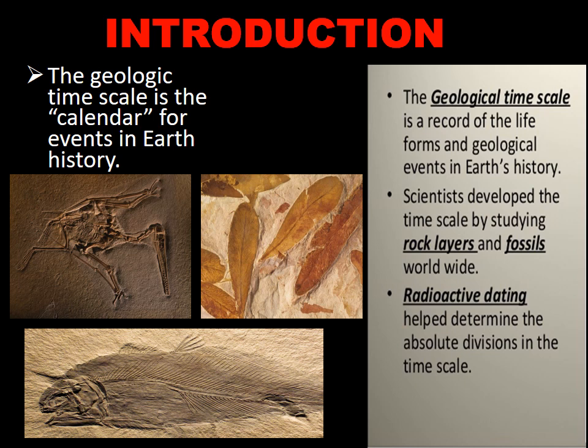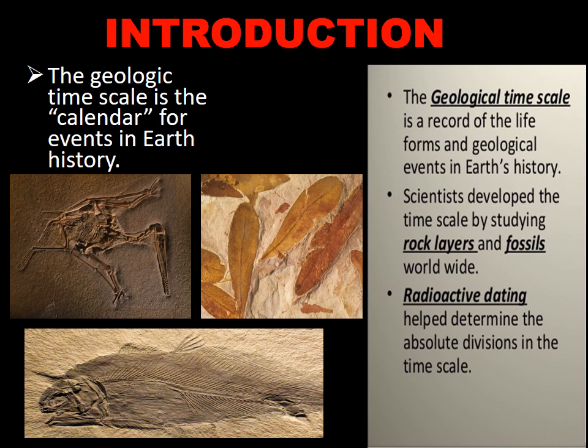So if we're talking about fossils, this is an example of a flying dinosaur. It is a fossil of a flying dinosaur, and this is a plant fossil which is called Glossopteris, and this is a fossil of a fish.